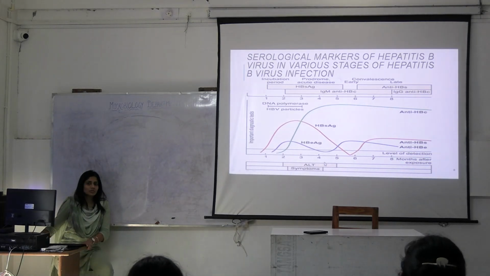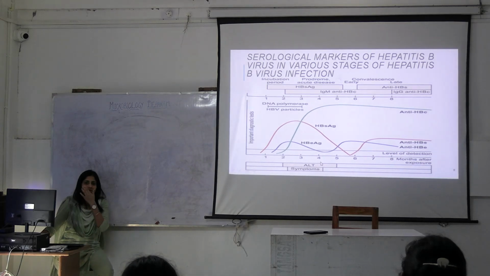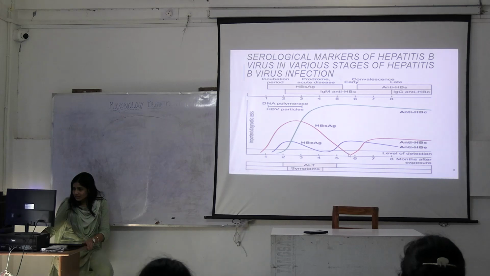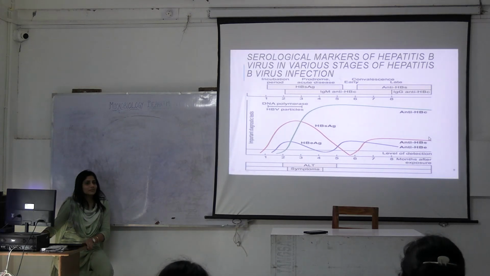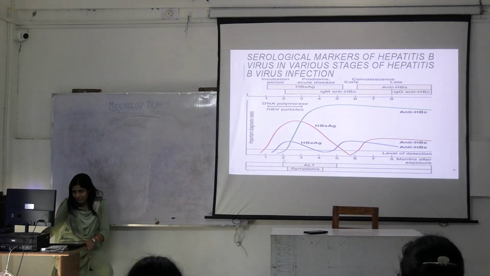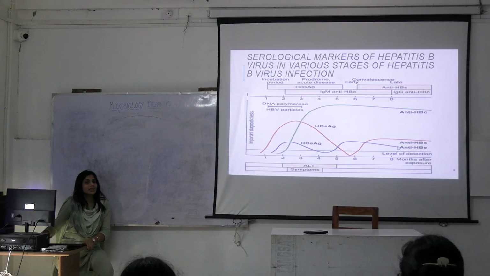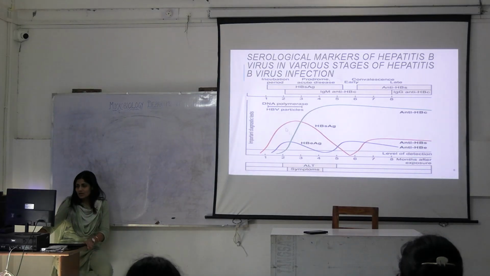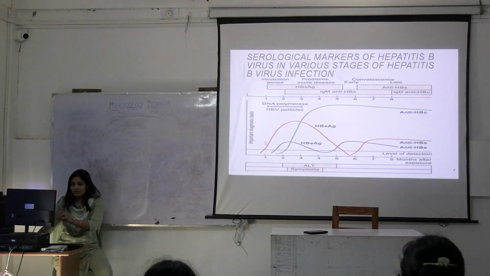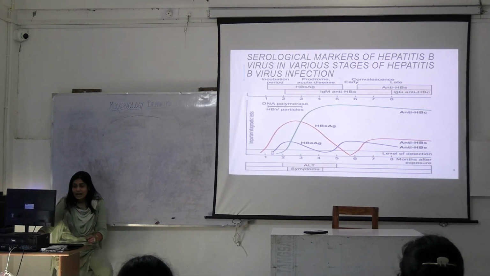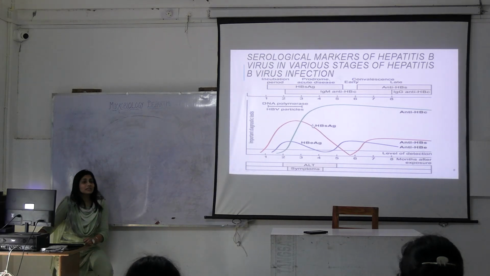Is there any confusion? You didn't understand? Okay. See, this is S antigen and this is antibody. Surface antigen and surface antibody. This is E antigen and this is anti-HBe antibody. Then about the remaining, there was no core antigen in the blood. So there is no graph for core antigen, but there is a graph for antibody, which is denoted in green color.